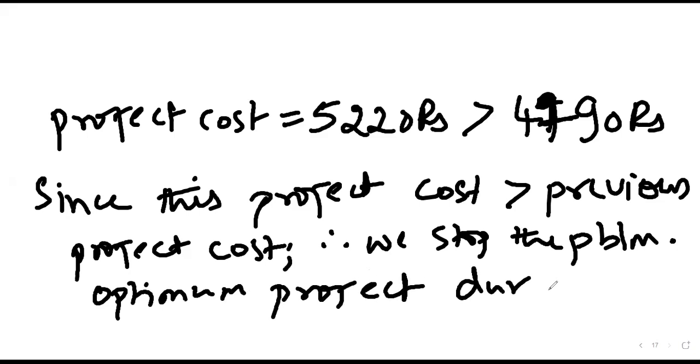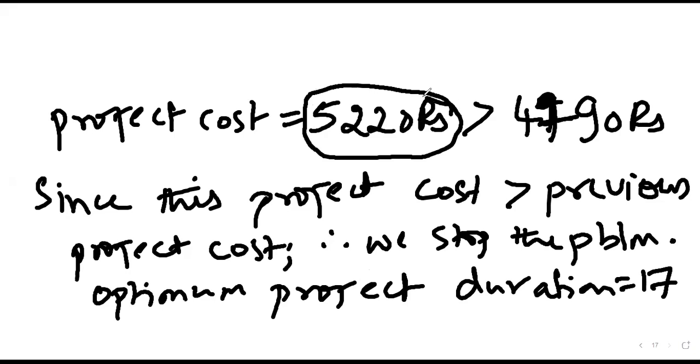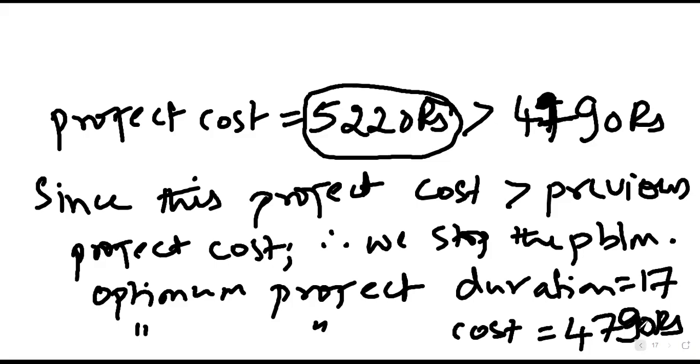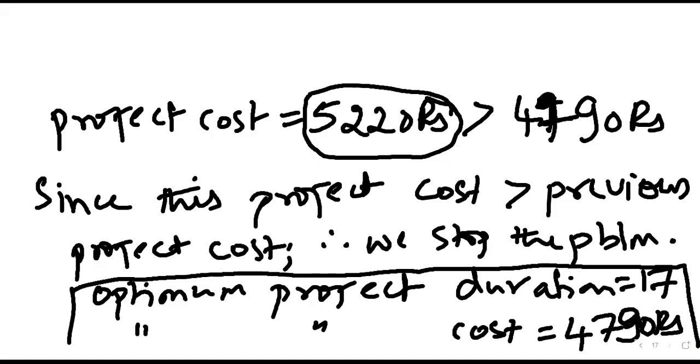Okay, so what is the optimum project duration? 17 days. So we are not going to consider 16, but we are considering 17, because if you consider 16, this will be the answer. It is more, and the cost, always remember, the management would not like to see more cost, wants to reduce the cost as much as possible. Explanation is not required anywhere in the examination. The important thing is we have to bring this in the answer book.